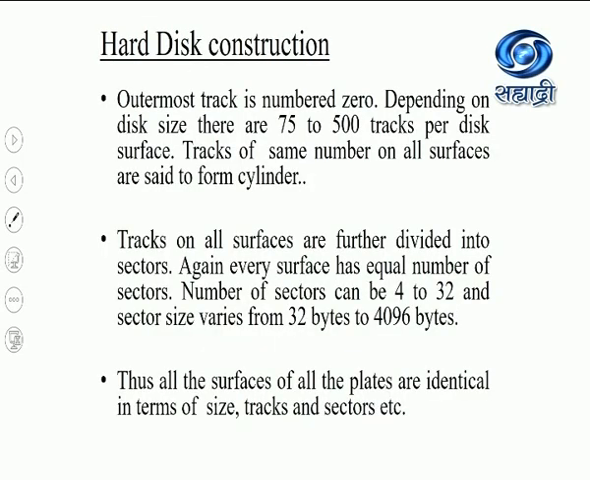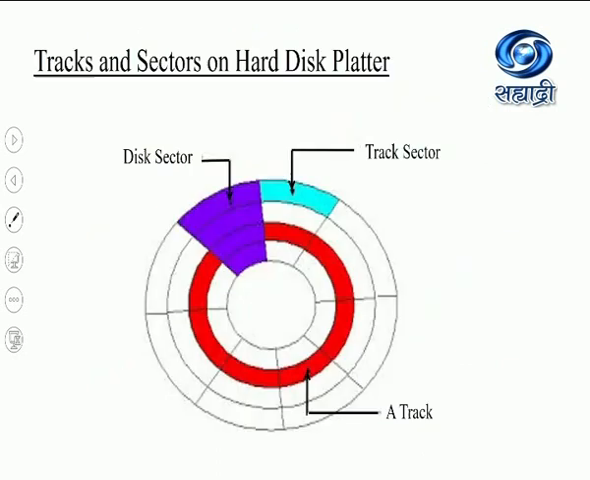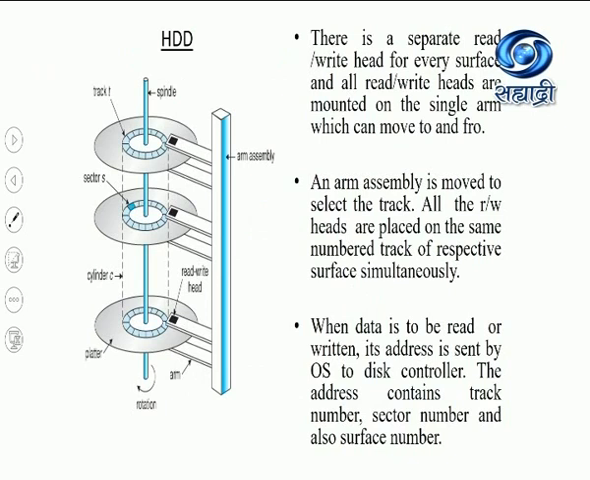Now, track numbering is always done from the outermost track. See this picture. This is one surface of some plate, and the surface is divided into a number of tracks, and every track is divided into sectors. So you can be asked in the examination, what is track or what is sector in terms of magnetic disk. So draw the diagram and explain what is track and sector. Coming back to the construction of hard disk.